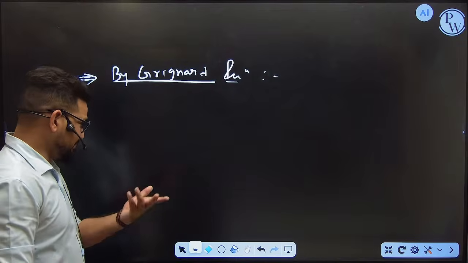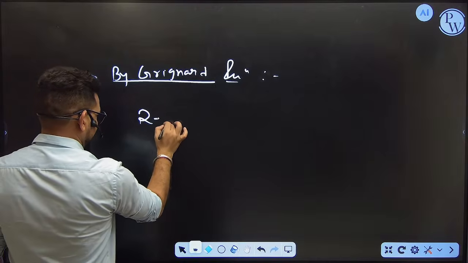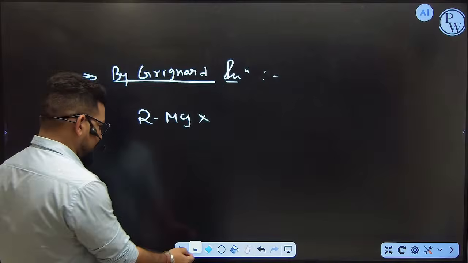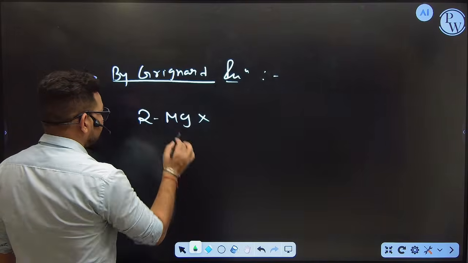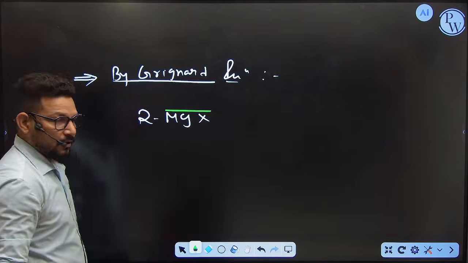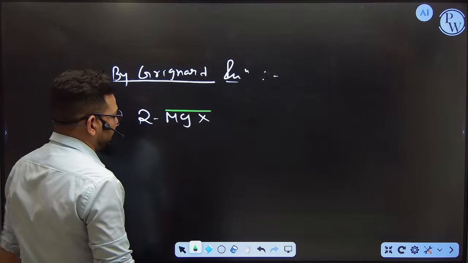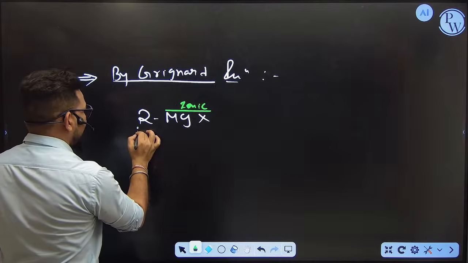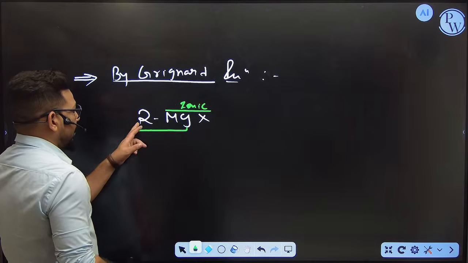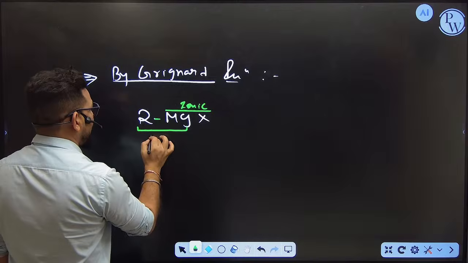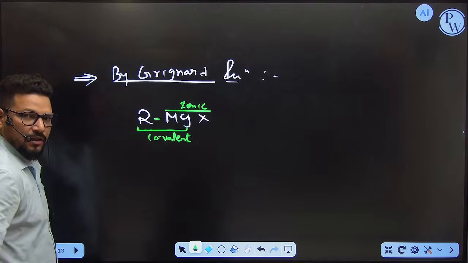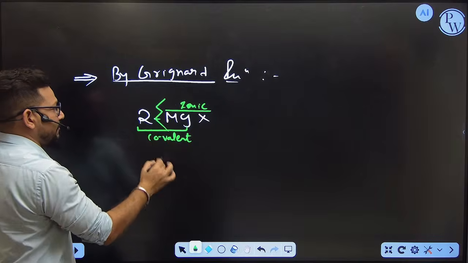How, sir? See, this is Grignard reagent. I think all of you are aware of it. In this Grignard reagent, you know one thing: this is metal and non-metal, because magnesium is metal and halogen is non-metal. So which kind of bond is formed here? Ionic. And here carbon and magnesium is there. Carbon is going to form which kind of bond? Covalent. So which one is a weaker bond? Covalent bond is weaker. So you have to break the Grignard every time from this particular bond.